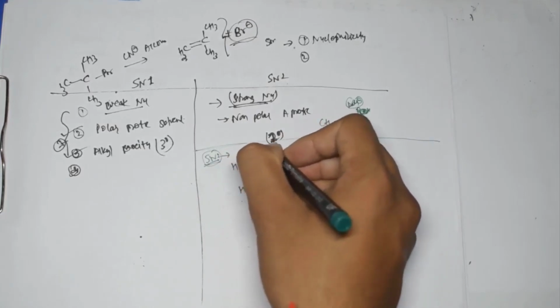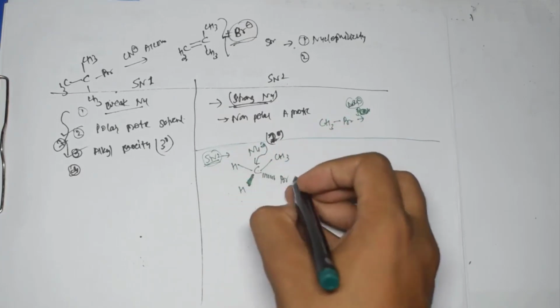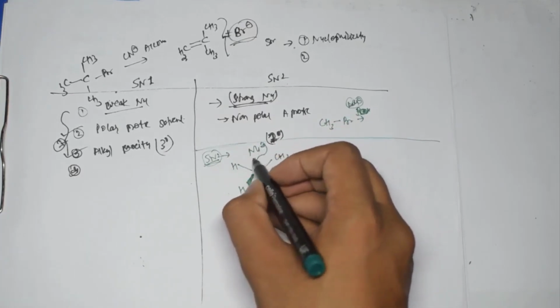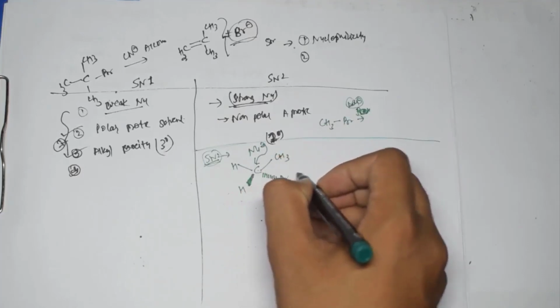This nucleophile attacks from the back side, and what happens, the leaving group which we have over here, and this nucleophile attacks just from opposite from it, right?